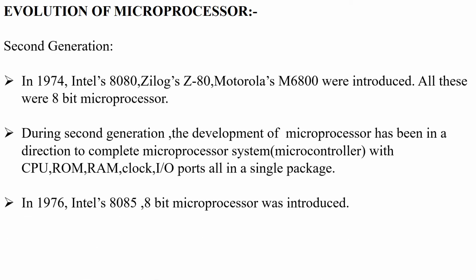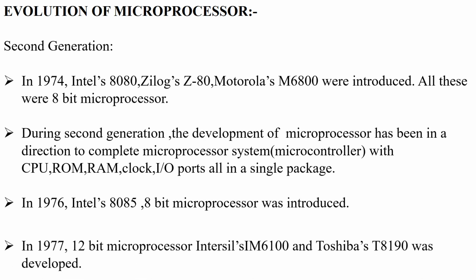In the year 1976, the 8-bit microprocessor 8085 was introduced by Intel, which was more famous in the market, and Unit 1 is totally about our 8085 microprocessor. This 8085 microprocessor is the base for the advanced processors that were developed later on.